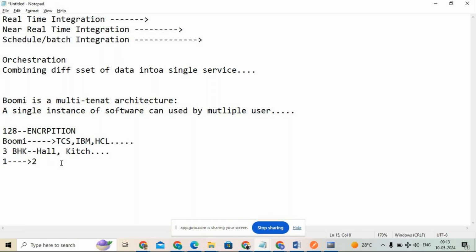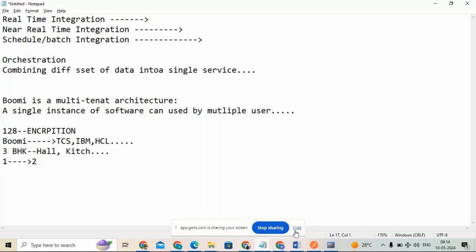For example, TCS is using one account, and that account cannot be used by IBM or HCL until and unless TCS gives permission to those other persons. So that is called a multi-tenant architecture. Multi-tenant means multiple users can access a single instance of the software; this single instance software can be used by multiple users. Clear? Boomi is a multi-tenant architecture.